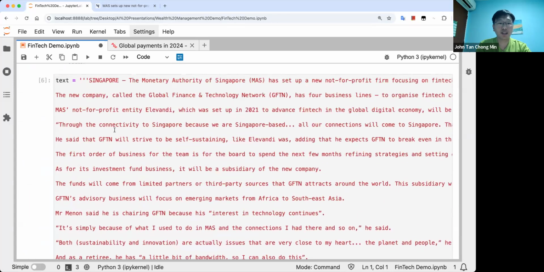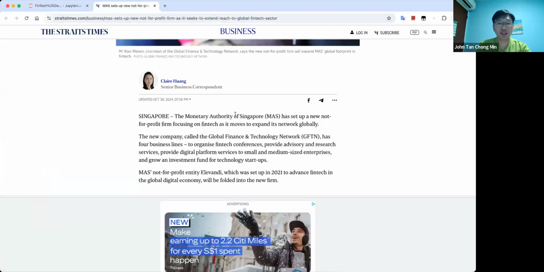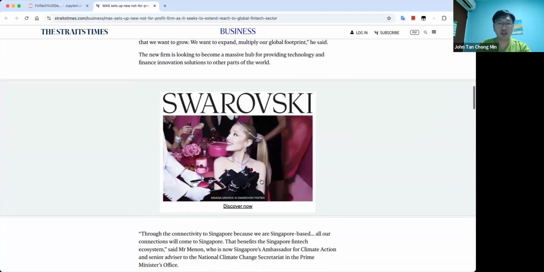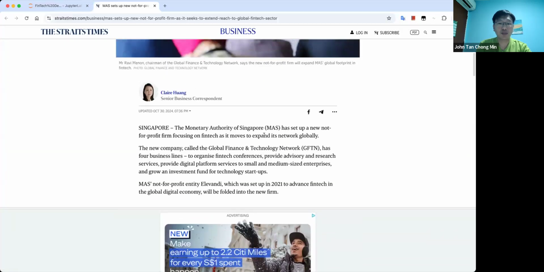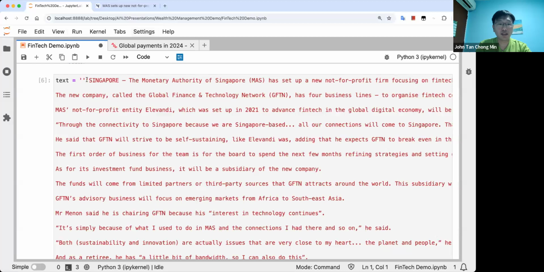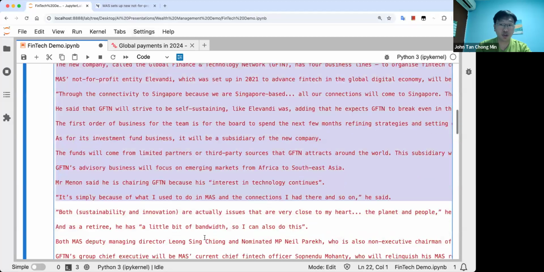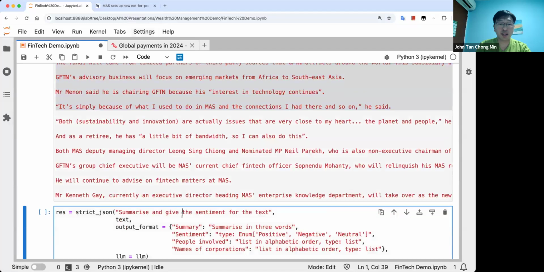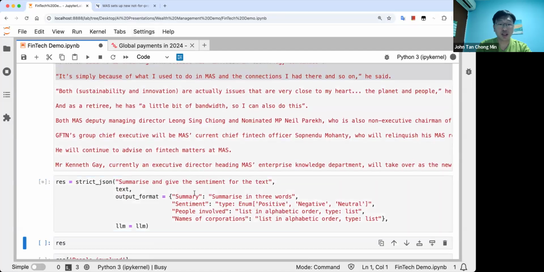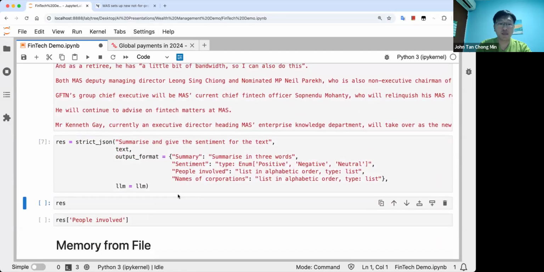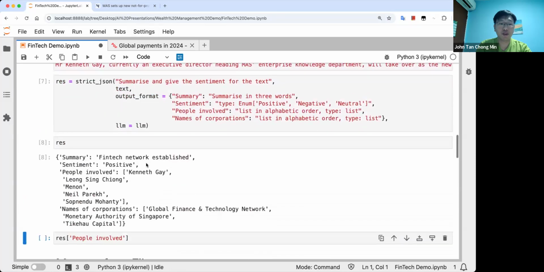So here I have a text from MAS. You can see this is MAS over here. This is one of the news items about a new expansion. Basically we can put in the text here. Of course, you can also do web scraping, but I put the text here right now. So we can ask StrictJSON to summarize and give the sentiment of the text, maybe even come up with who the people involved are and so on.